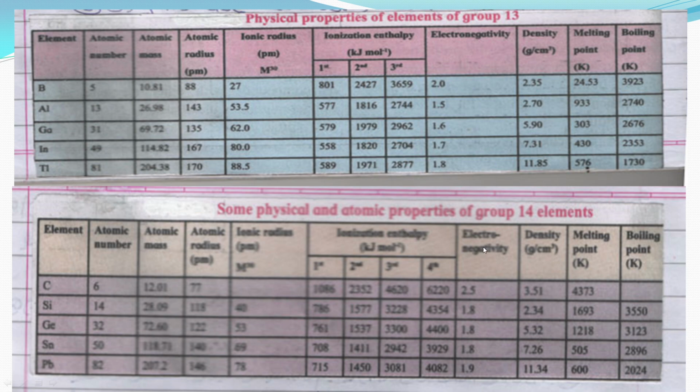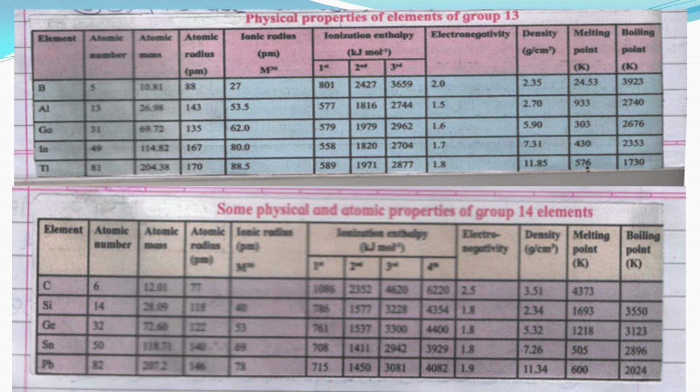The electronegativity of carbon is 2.5, then it decreases. Silicon, germanium and tin have electronegativity 1.8, while lead has 1.9.